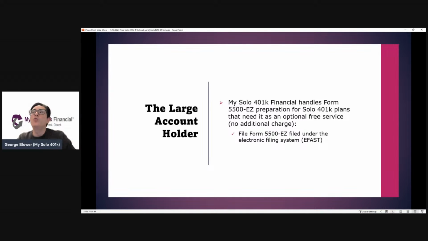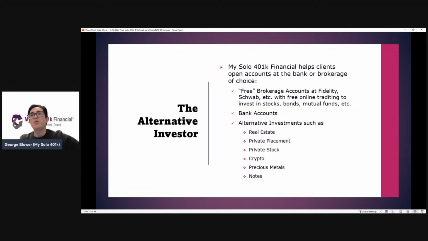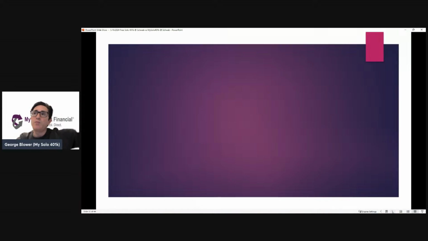The large account holder. If the individual has more than $250,000 in value in their plan, an informational tax return has to be filed. The name of that informational tax return is Form 5500-EZ. We handle that preparation and filing as an optional free service. In other words, we don't charge any fees for that, and it's filed electronically under the EFAST system to make it easy for all parties. The alternative investor: if someone wants to diversify into true alternative investments like real estate, crypto, precious metals, etc., that would be another great use case to set up the plan with us, because our plan allows for those types of investments.